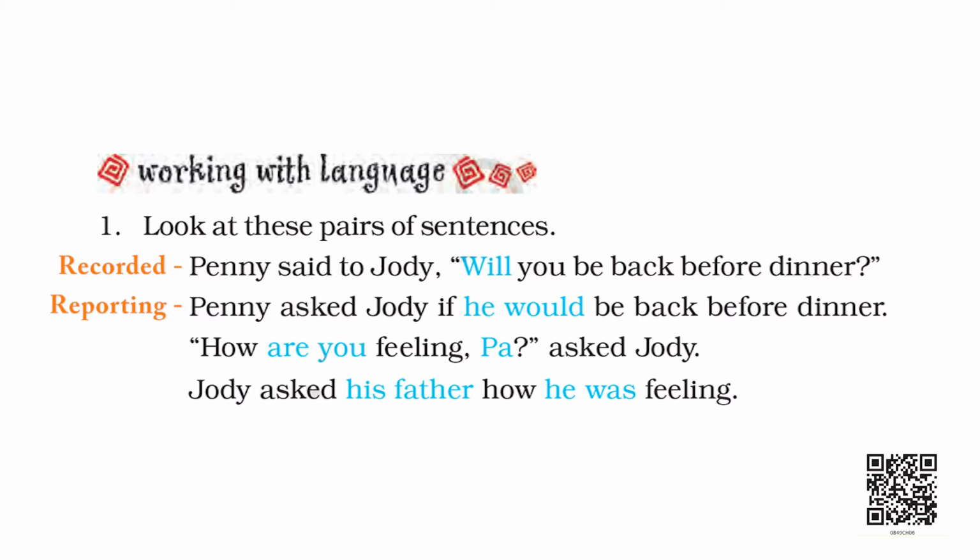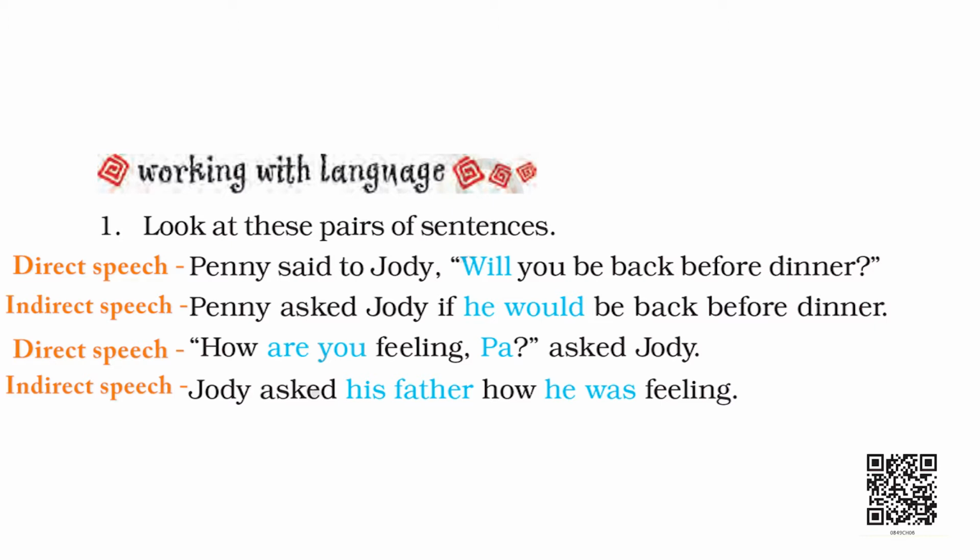I'm sure you've heard of this before. The first one is said to be in direct speech. The second one is in reported speech or indirect speech. The same thing happens in the second set too. Now let's point out what the differences are in terms of the sentence structure.